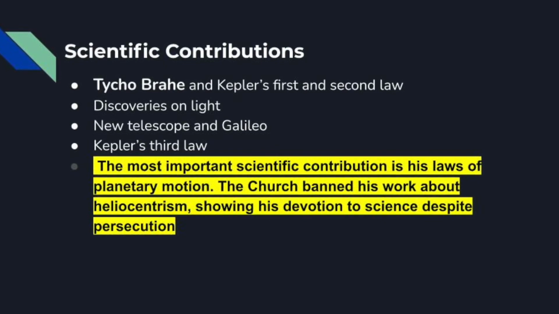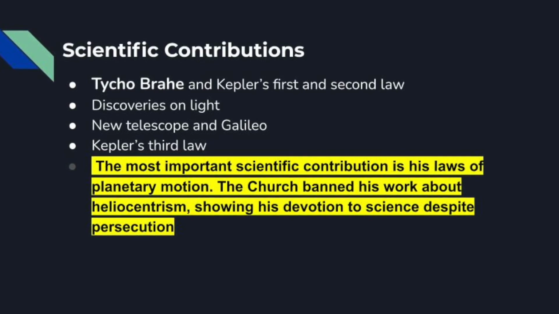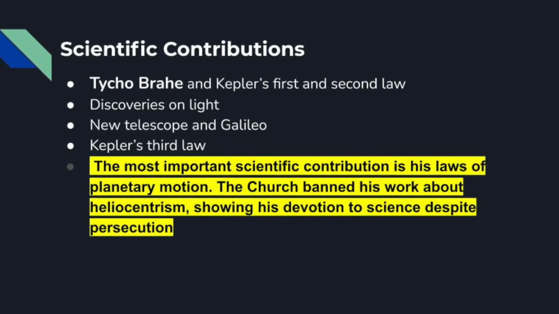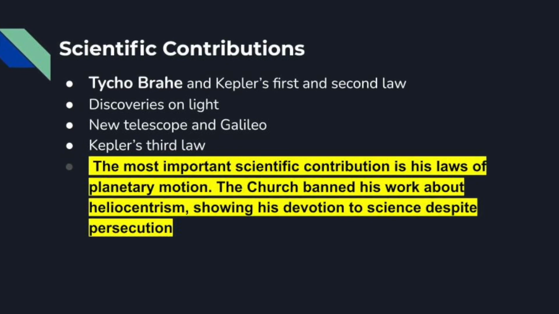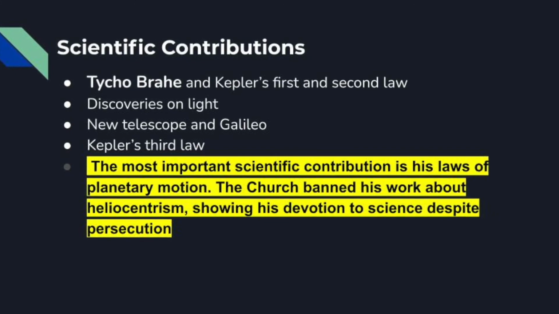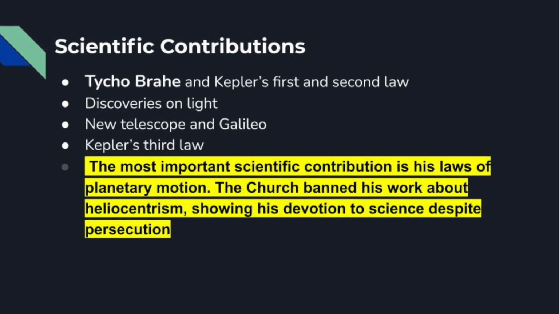Kepler used principles and observations of Brahe to discover his first law, which helped him in turn to discover the elliptical orbit of Mars. Kepler then went on to discover his second law, which states that a line segment joining a planet and the sun sweeps out equal areas during equal intervals of time.